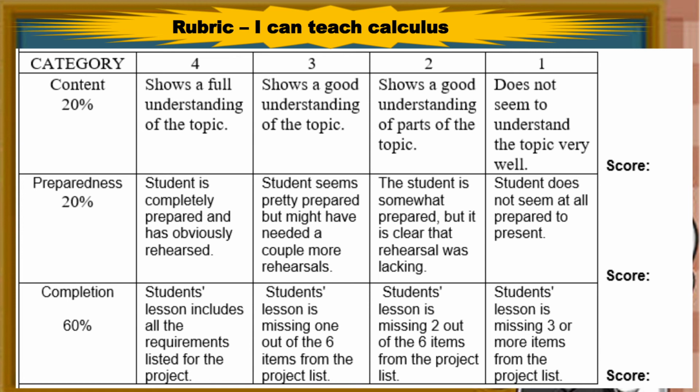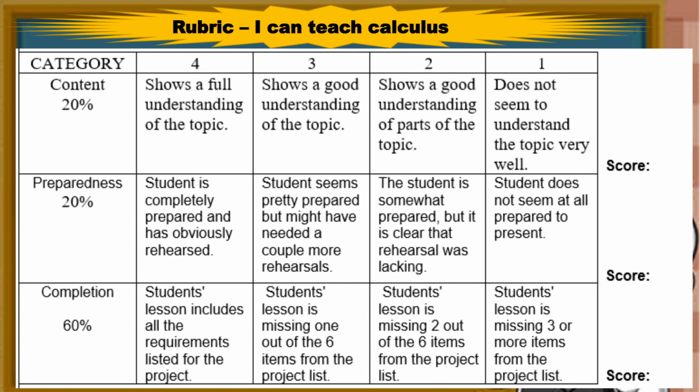2. Content: shows a good understanding of parts of the topic. Preparedness: the student is somewhat prepared but it's clear that the rehearsal was lacking. Completion: student's lesson is missing 2 out of the 6 items from the project list.